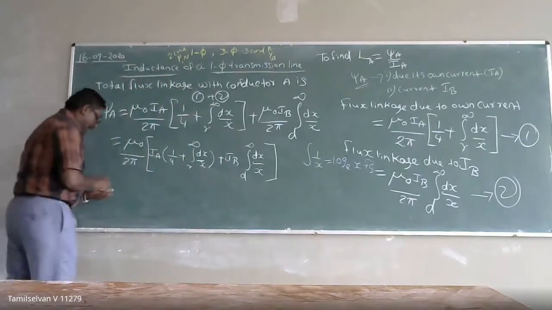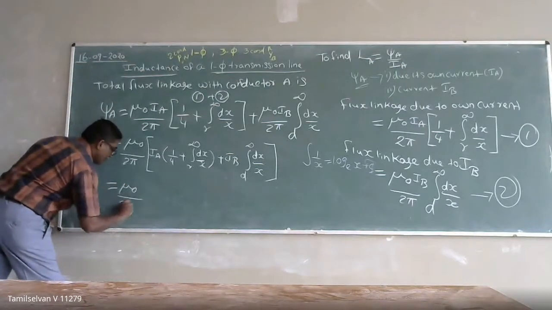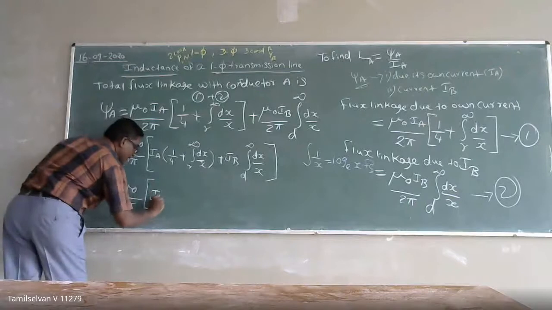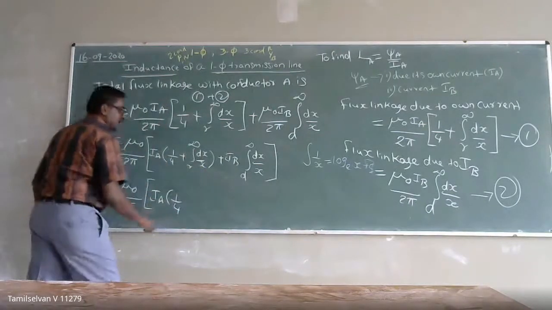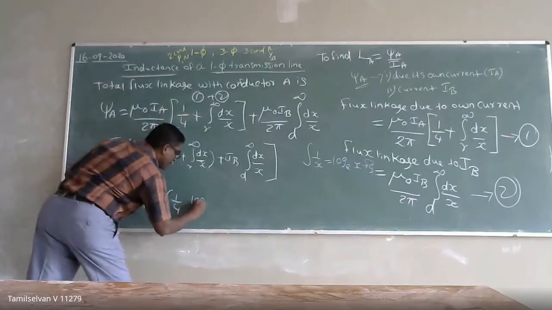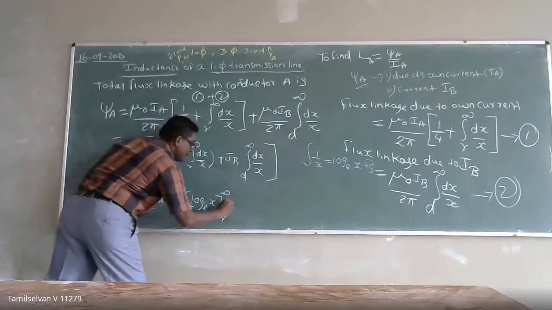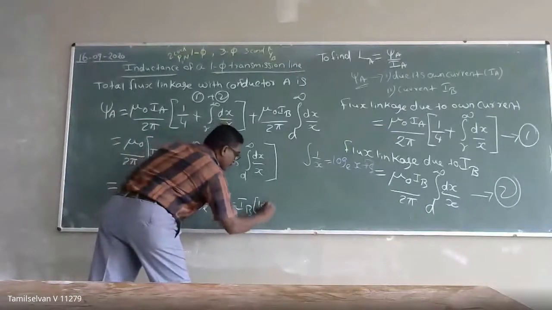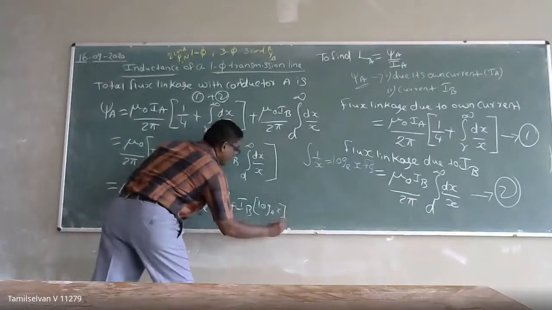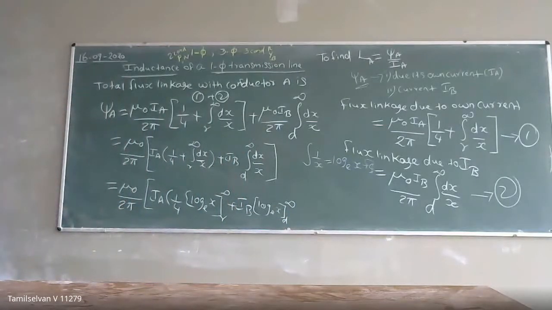So I can write mu naught by 2 pi, IA times 1 by 4 plus the natural logarithm, log base e of x with the limits r to infinity, plus IB times the natural logarithm of x with limits d to infinity. Now, when I substitute the limits,